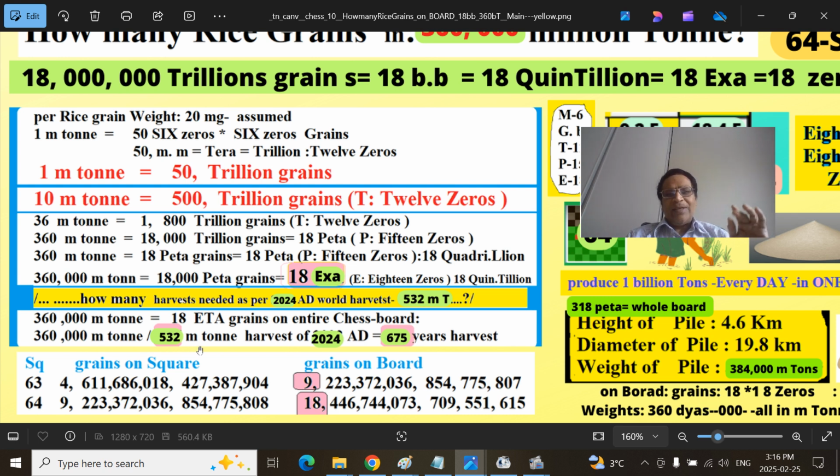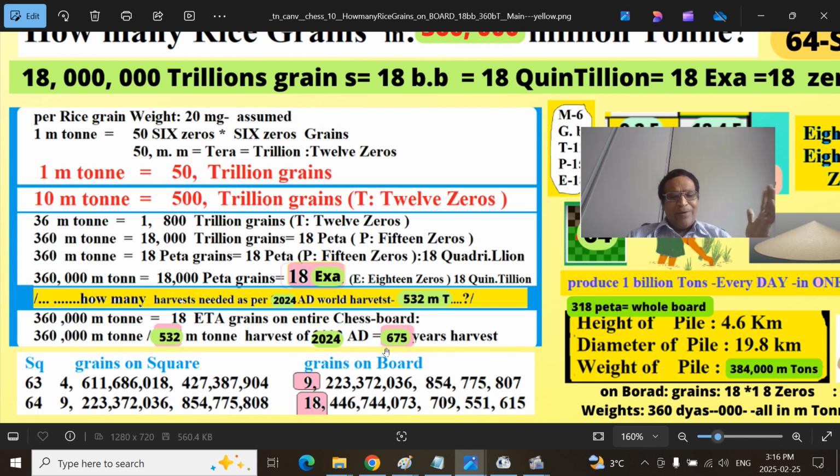Remember, this is the ton, this is the yearly harvest. If you take away these 3 zeros, it will be 360 or so. Because we nearly doubled it, 360 should become roughly 700 or so. If you do the actual calculation, you get 675.